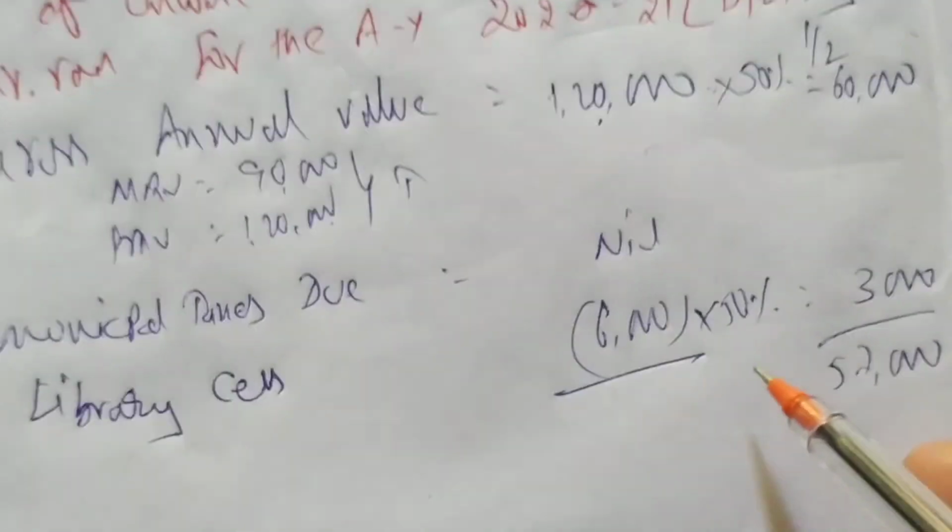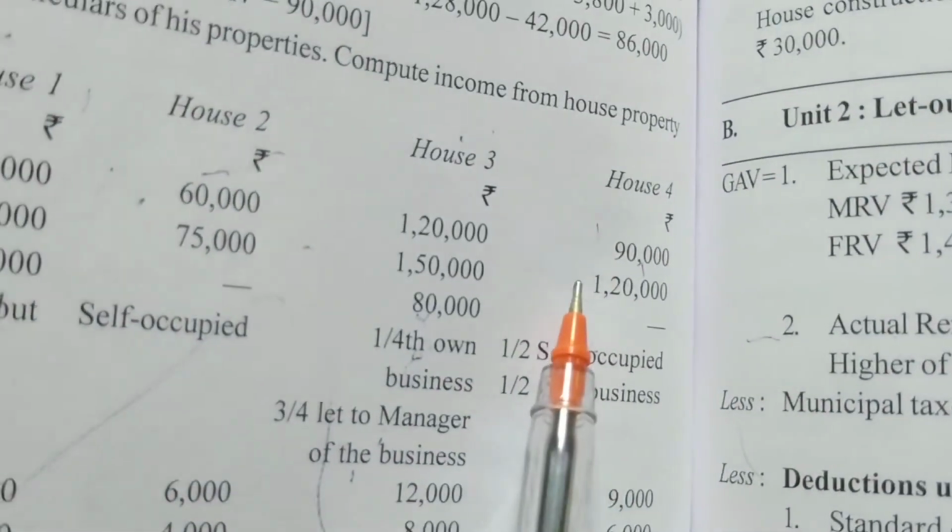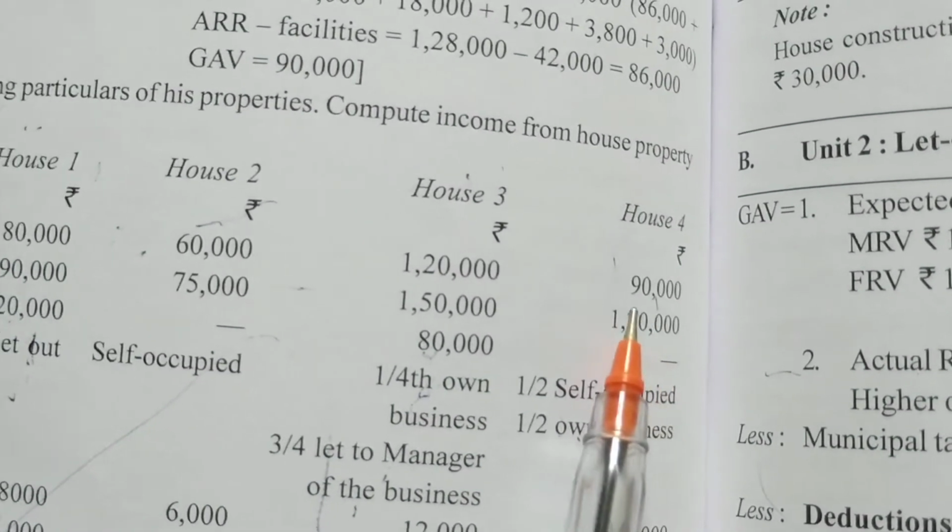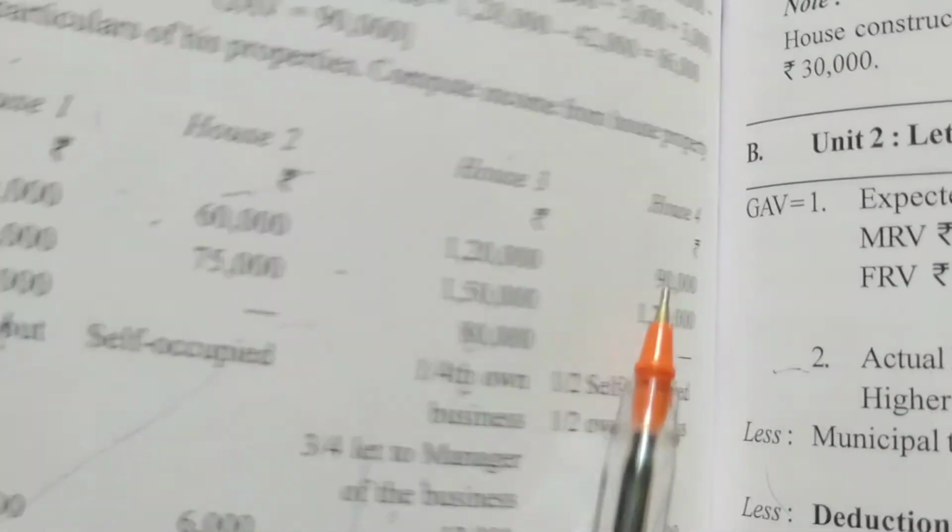Okay. Why are we doing half? This MRV, FRV is for the entire house. See, this 90,000 and 1,20,000 is for the entire house. Half is self-occupied, half is business, means only half you have to take. Half of everything we have to take. Whatever we are writing here, the entire half you have to take. Half is business, half is let out. So we have to take half.